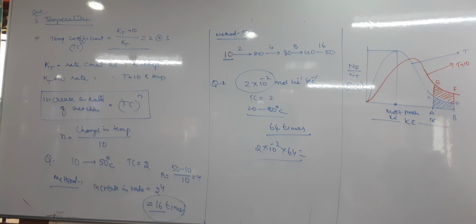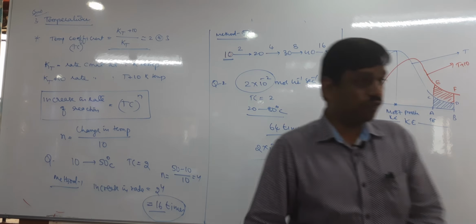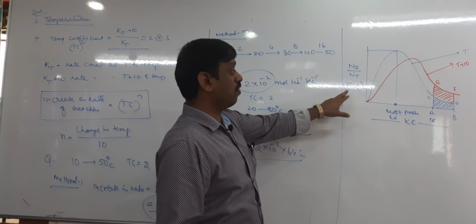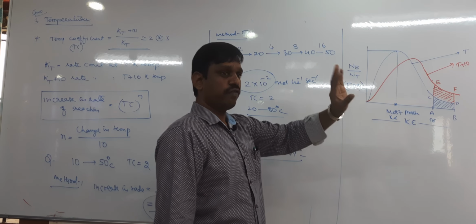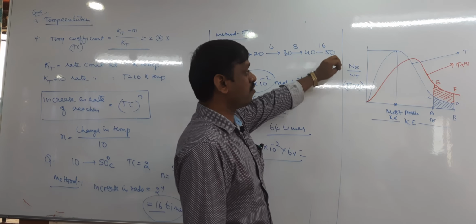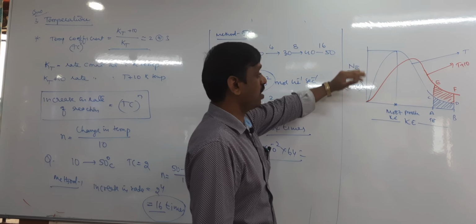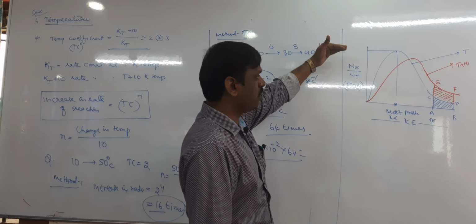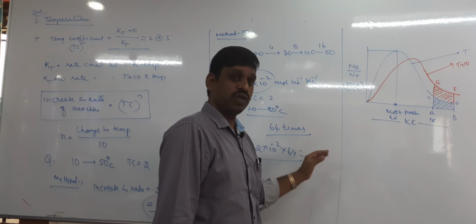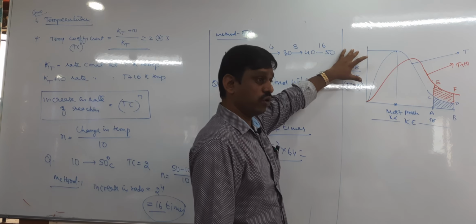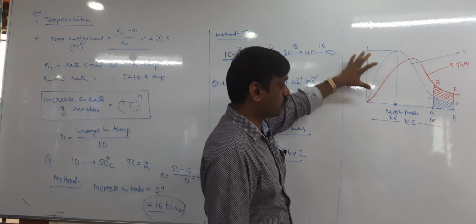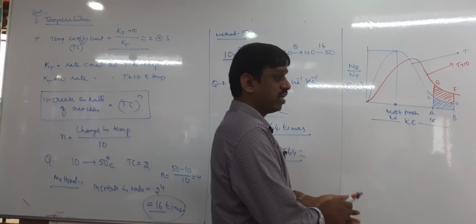Now the graph is plotted between the fraction of molecules and kinetic energy. What is the fraction of molecules? It is nothing but the number of molecules having energy E divided by the total number of molecules. Therefore, Ne by Nt is called the fraction of molecules.